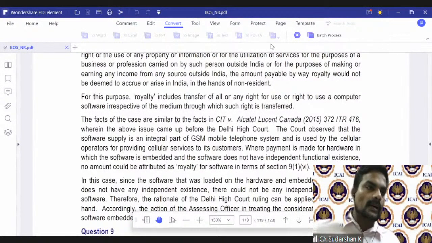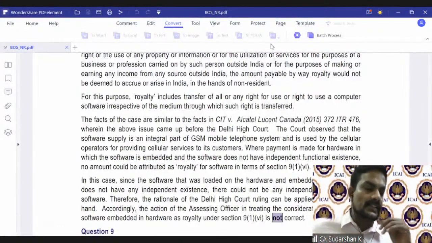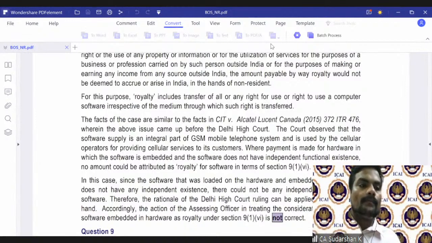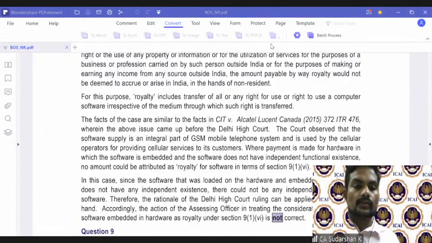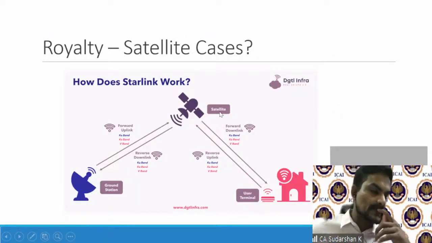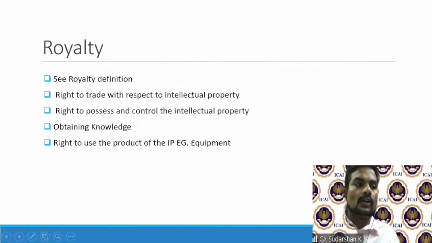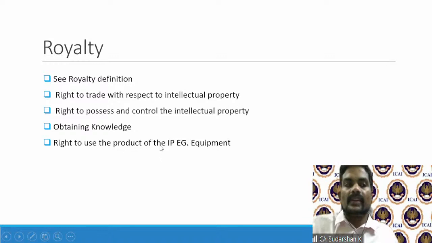Just to sum up on what we discussed on royalty, it's a very wide definition, as we had looked into it. It contains all the intellectual property related, and thanks to a few judgments in terms of satellite, in terms of processors, in terms of computer software, the Income Tax Act has a very, very wide definition of royalty. It contains trade with respect to intellectual property, possession, control, obtaining knowledge, and also right to use equipment.